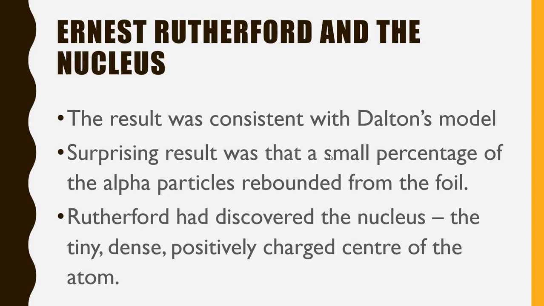So the result was consistent with Dalton's model, but the surprising result was a small percentage of the alpha particles that rebounded from the foil. So the idea was that if it was this ball with just the negatively charged portions, they all should have gone straight through. So what Rutherford had discovered was the nucleus, this tiny, dense, positively charged center of the atom. So what was causing those rebounds was this nucleus.